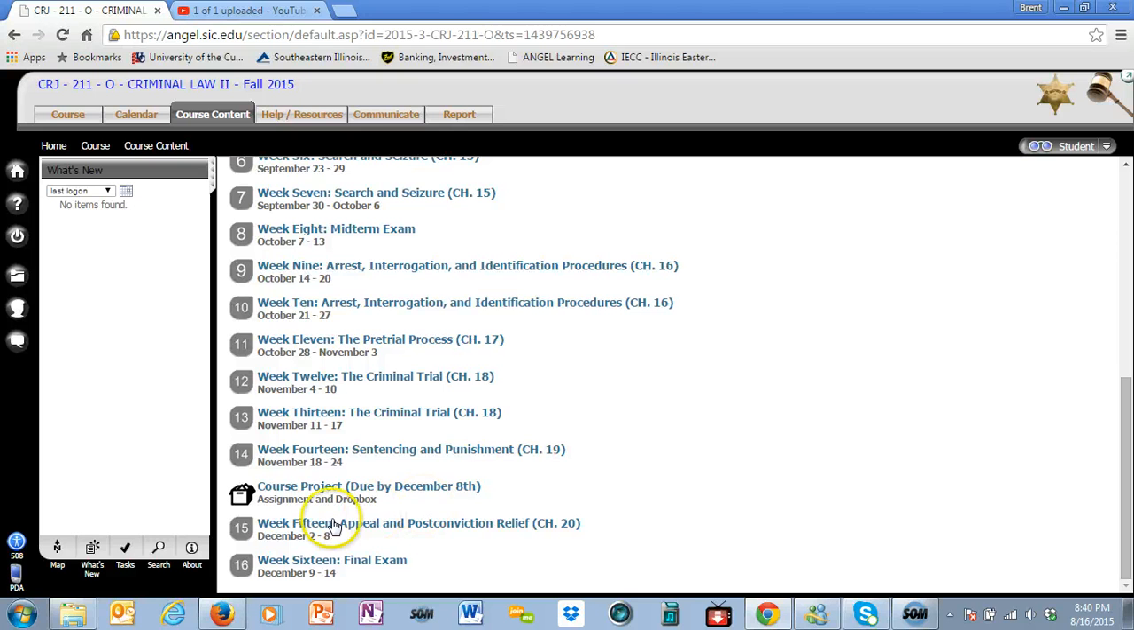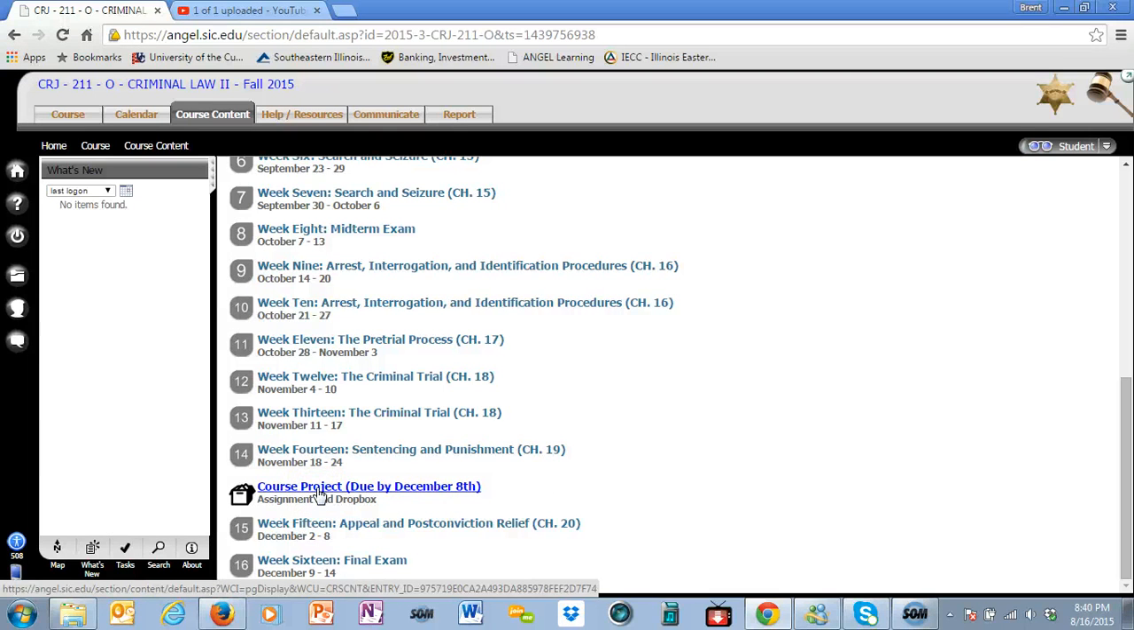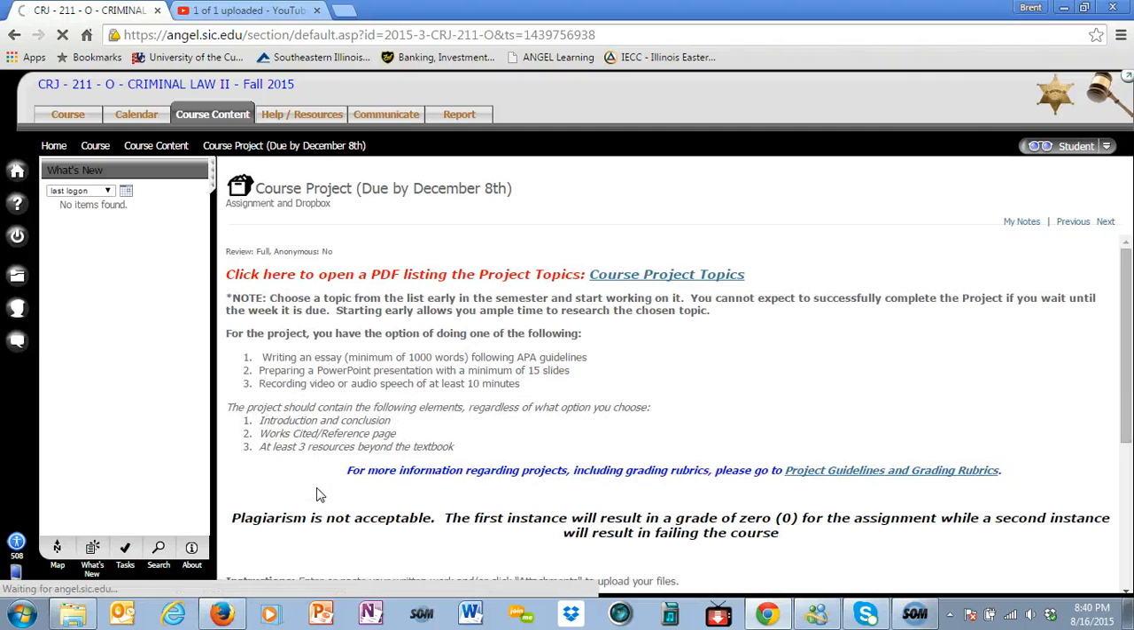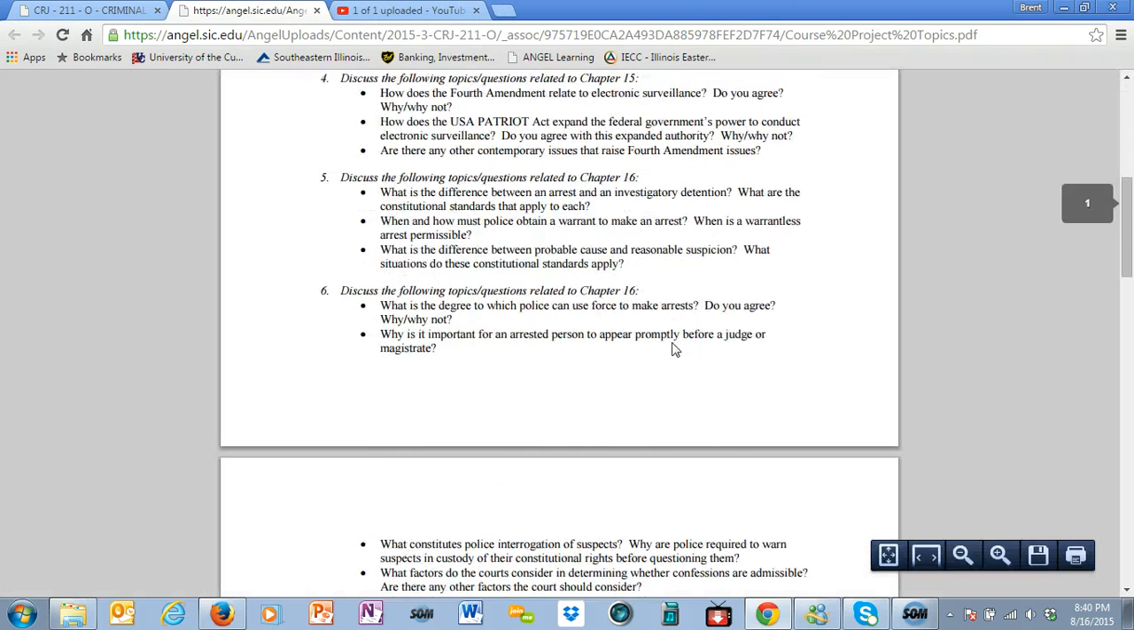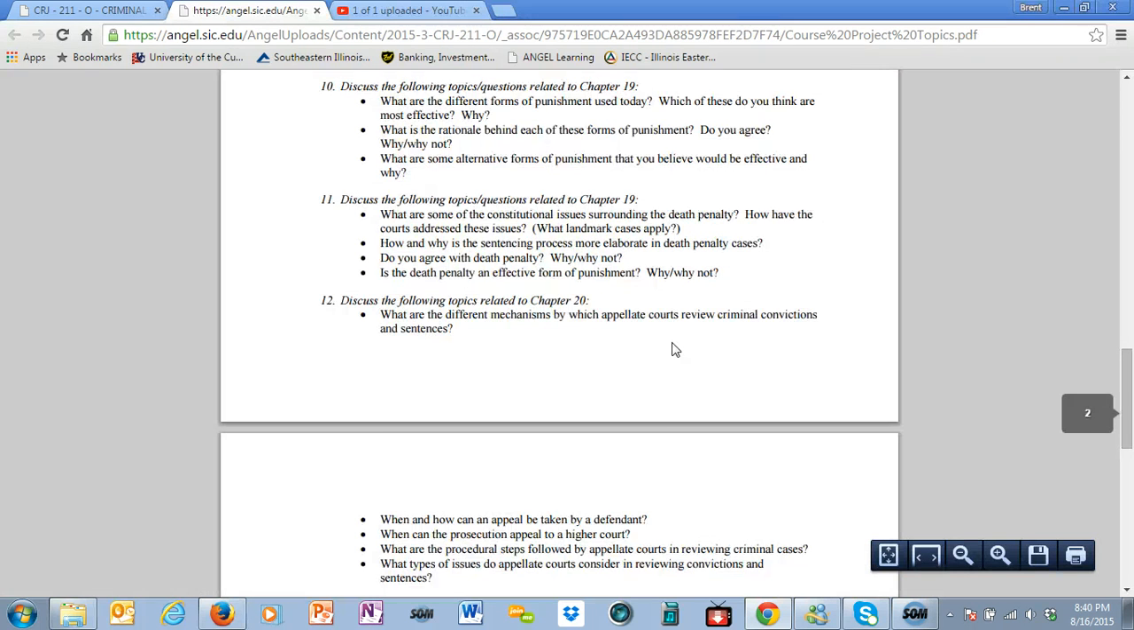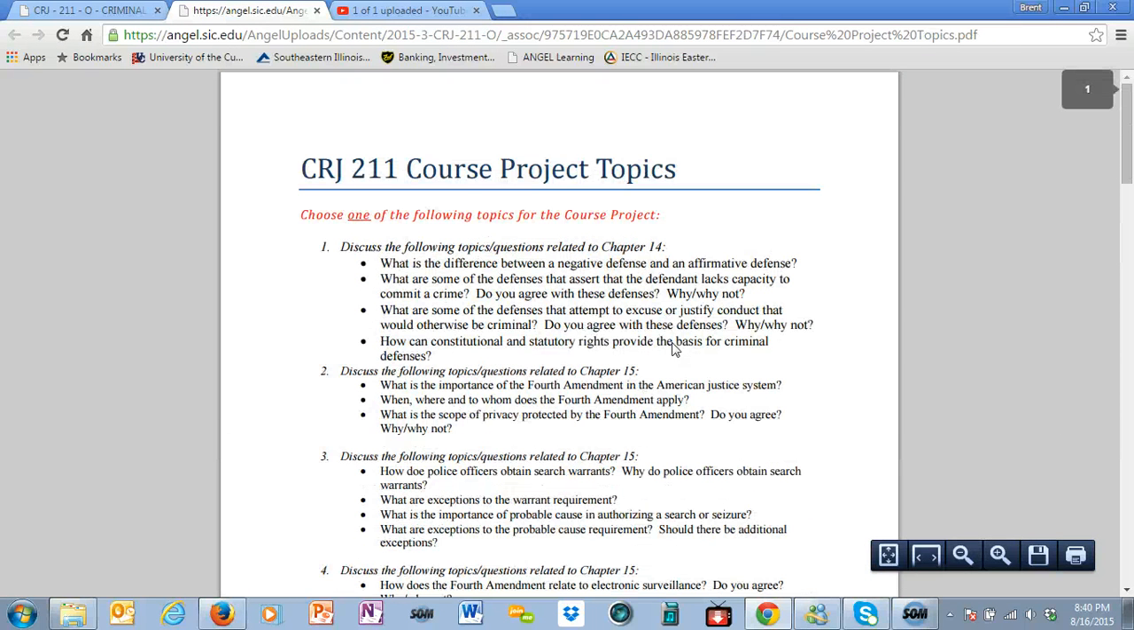Now as we go down to the course project, we'll see that it's due prior to the end of week 15. If we click on that, it's also a Dropbox, which is where you'll submit the assignment. But one of the things I want to encourage you to do during this first week or two is to go into these topics, take a look at them. There's actually 12 different options. You only have to choose one, but do so early so you can start your research early.